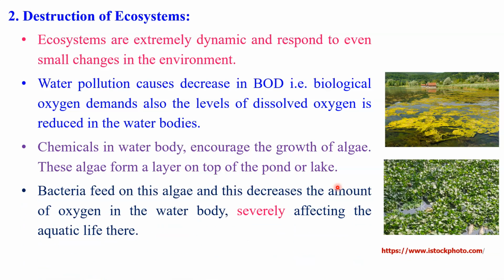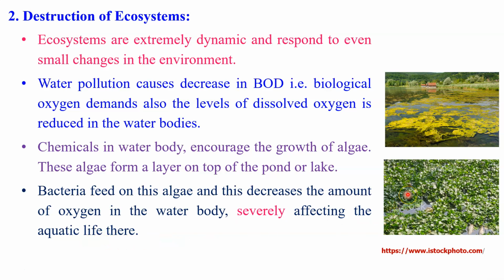Dear students, when such a side effect of water pollution is observed in any water body, bacteria feed on this algae. This decreases the amount of oxygen in that water body and severely affects the aquatic life there.